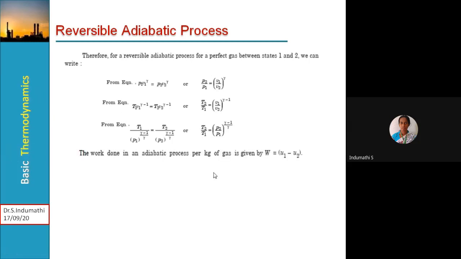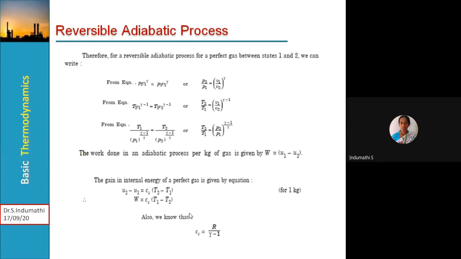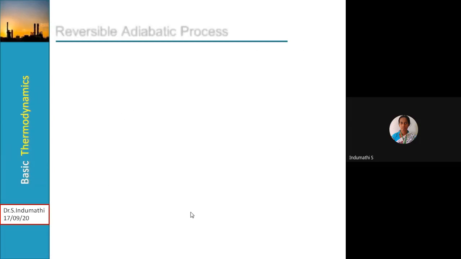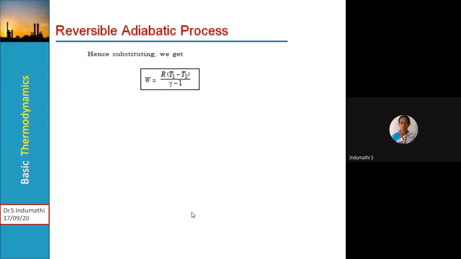The work done in an adiabatic process per kg of gas is given by W is equal to U1 minus U2. The gain in internal energy for a perfect gas is given by the equation U2 minus U1 is equal to Cv of T2 minus T1, or W is equal to Cv of T1 minus T2. We know that Cv is equal to R divided by gamma minus 1. Substituting, we get W is equal to R of T1 minus T2 divided by gamma minus 1. Already we have seen this.